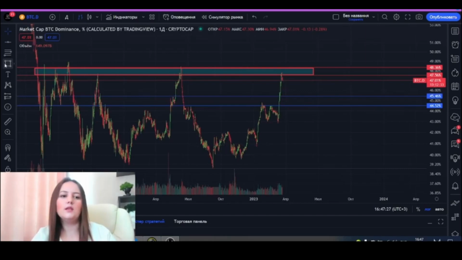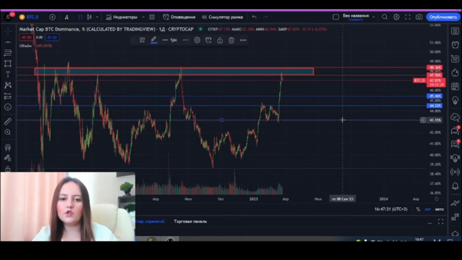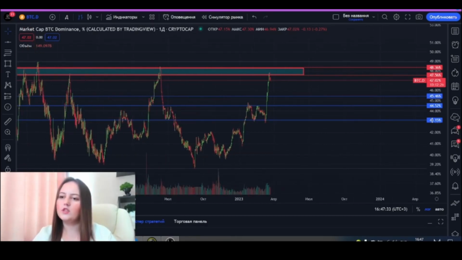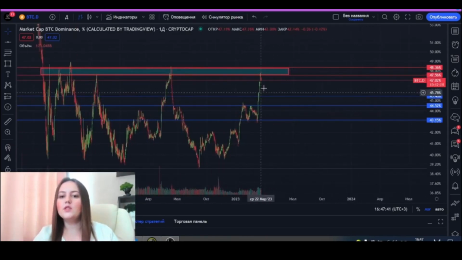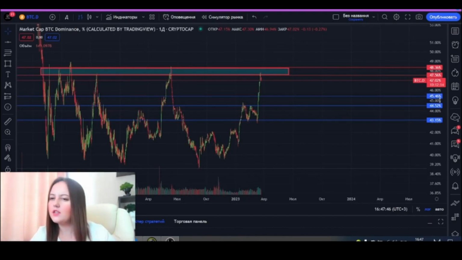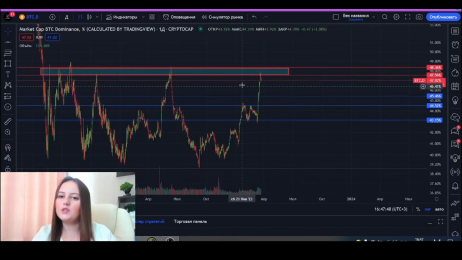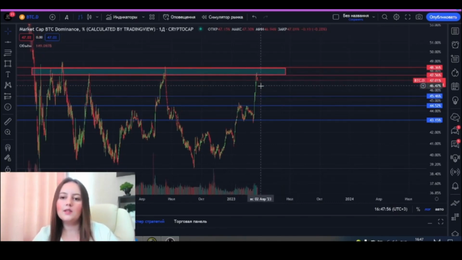And we can still further outline various support levels: 43%, 43.15, 44.52, 45.46. So right here from 45, 46 to 47.56, from this level to this level, we have an empty zone. We can understand that the correction of dominance will be up to about this strong level.